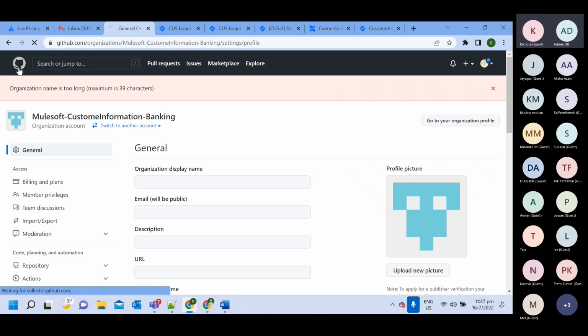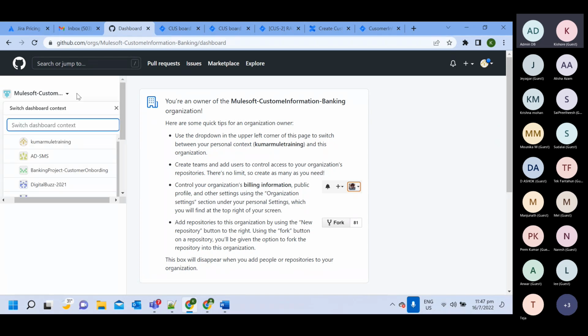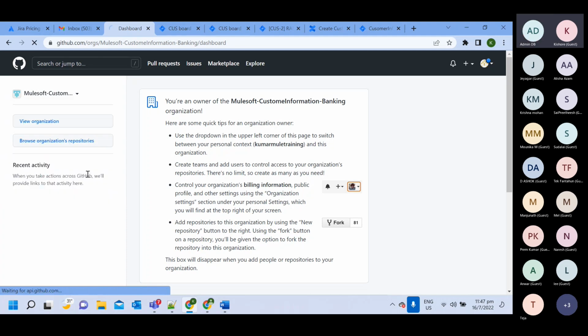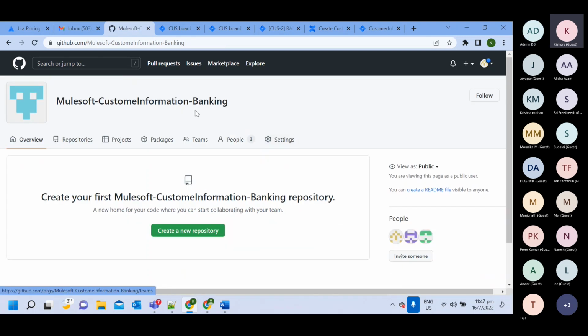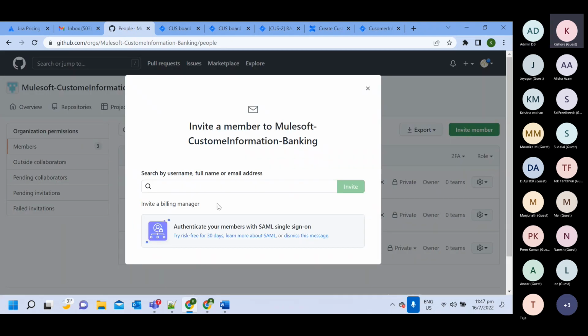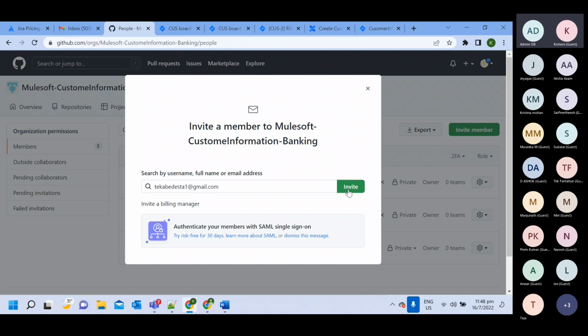So I'm taking you again. First you need to select the organization here. In your case, if you are a new member, you will be able to see only one. So you will go to this customer information banking project and then click on view organization. And then here you will be able to see people. Select this one and invite member. Here you will enter that email ID, then it will come in a drop down. Select this, click on invite.